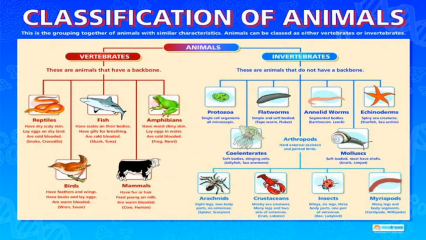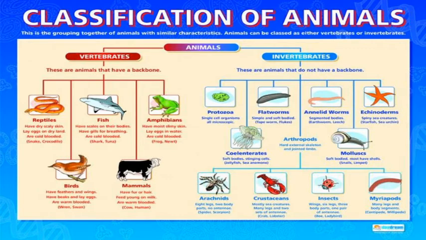Today our topic is classification of animals. As all of us know, animals are living organisms which can move from one place to another, which can respire, excrete waste, take food and digest it, and which have sense organs. In this world, animals are classified into two groups, vertebrates and invertebrates.